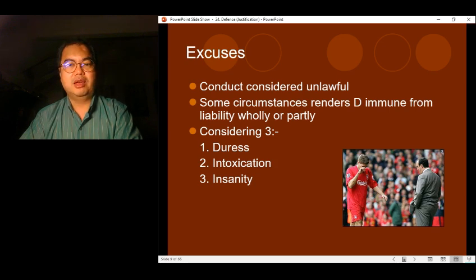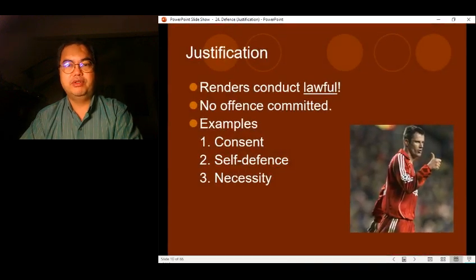So he's said to be acting under duress. Now, the crime itself is still considered to be unlawful, but because of the circumstances where he was threatened with his life, it will render him immune from liability. So we will be looking at this in greater detail, right? But first, let's look at justification, and we start off with self-defense.